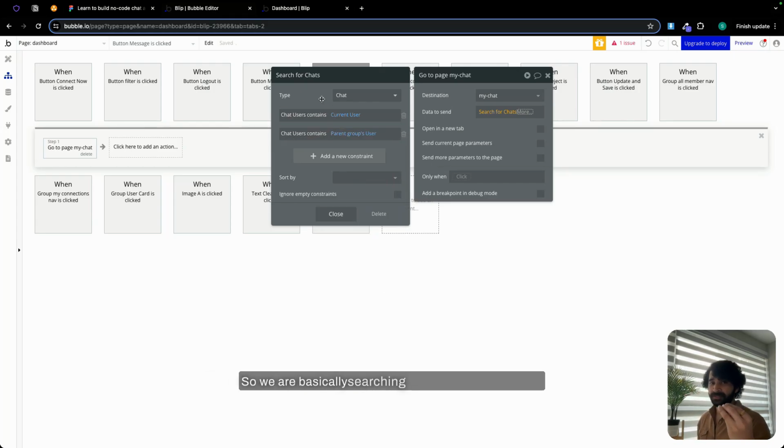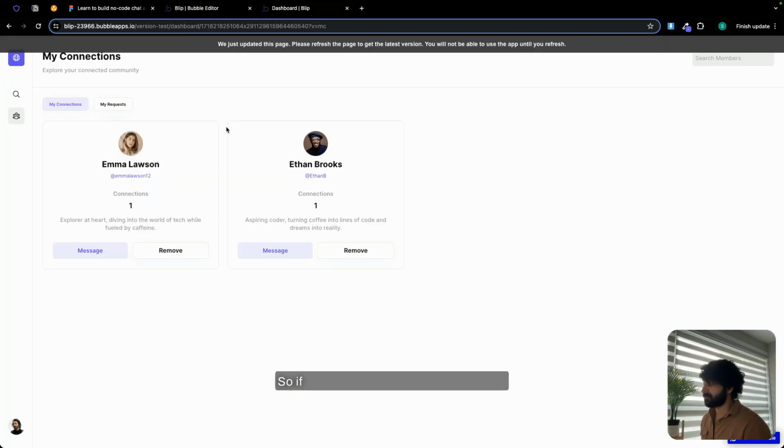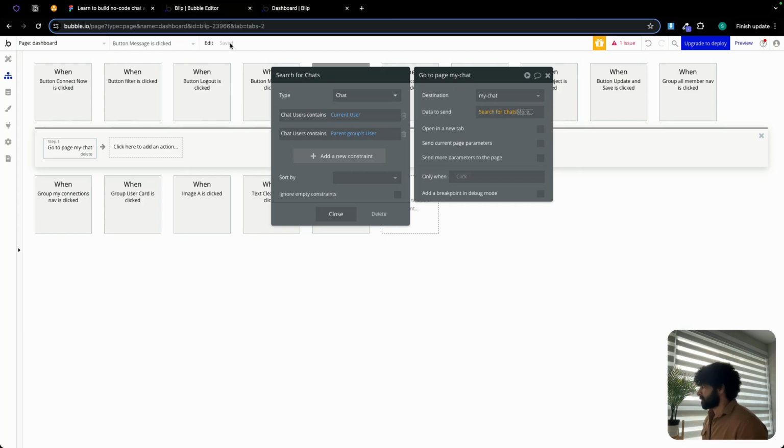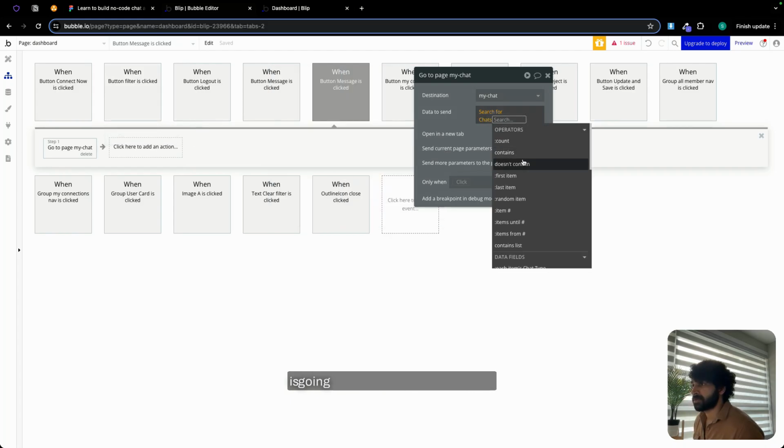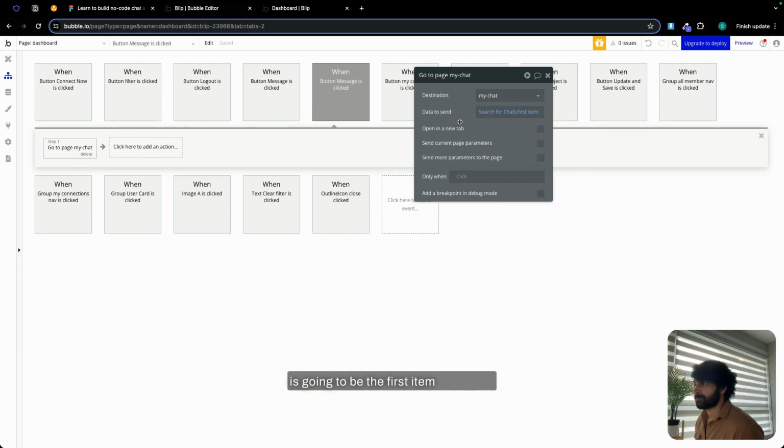So we are basically searching the chat which contains current user, the logged in person, and the person on whose group we are going to click. So if I click on message button for Emma, it's going to do a search in the backend. It's going to search for a chat between Alex and Emma. After this, we are going to close this, and this is going to be the first item.